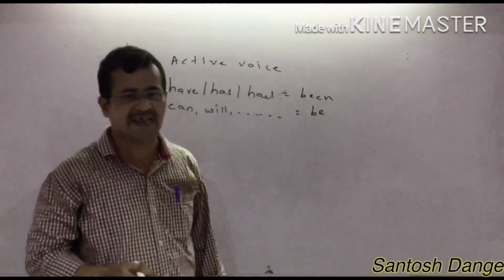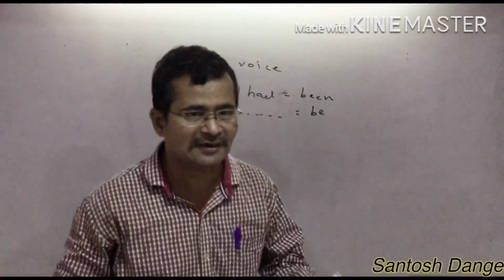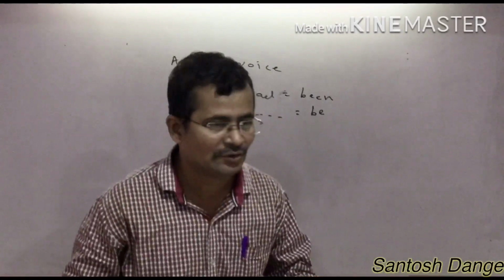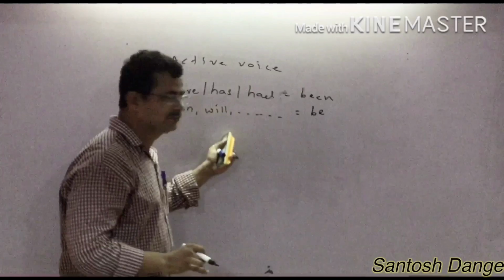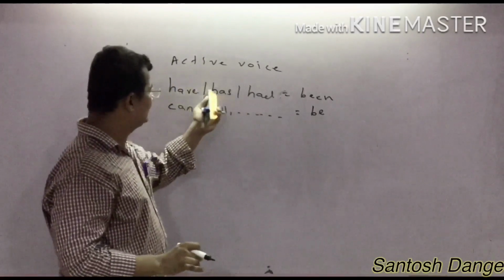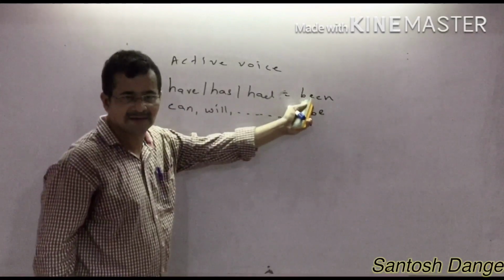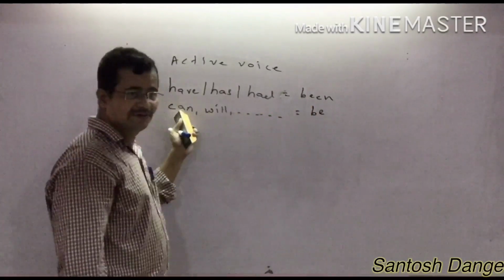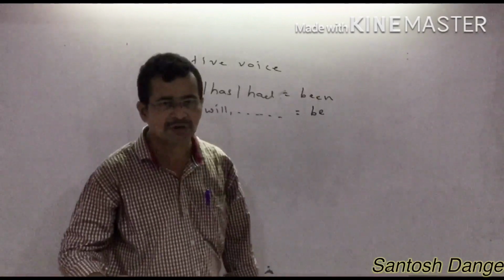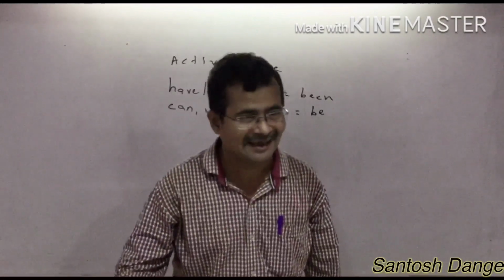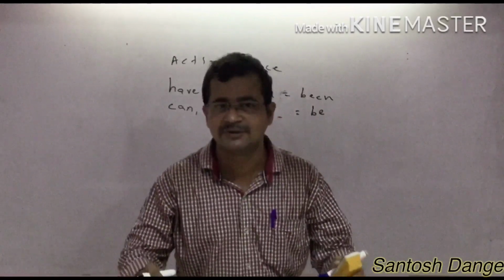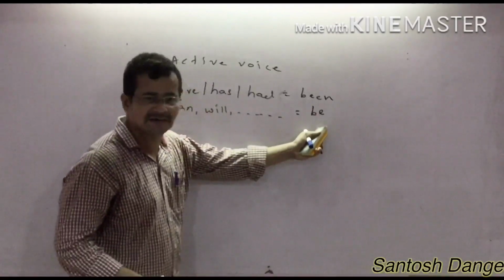We are not going to use any kind of tenses to convert the sentence from active to passive or passive to active. We are using only these formulas. Whenever they have given have, has, had, you have to write been in the sentence, and whenever they have given any other auxiliary verb, any other means what? Can, will, would, should, could, may, must, might, any other auxiliary indicating future tense. Whenever they have given this kind of verb, then you have to use be to join the sentence.